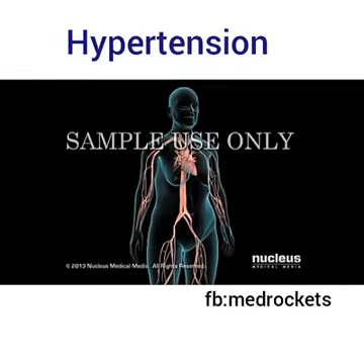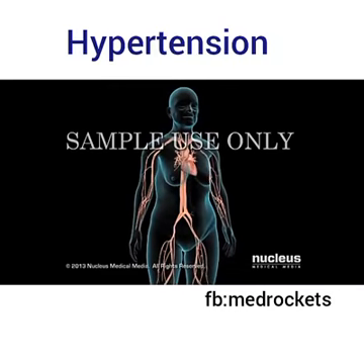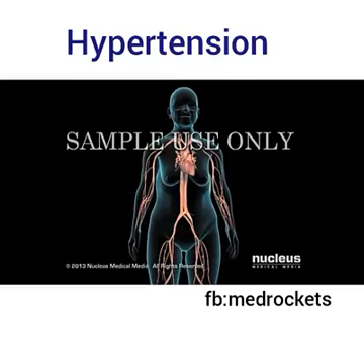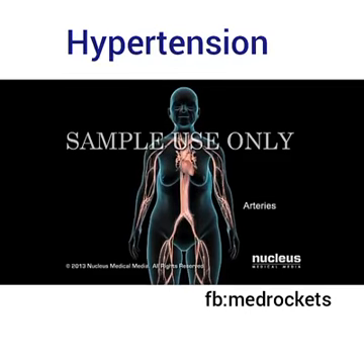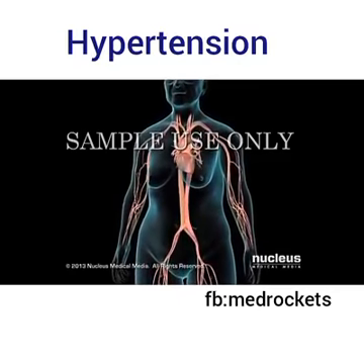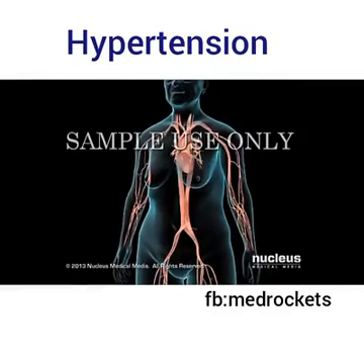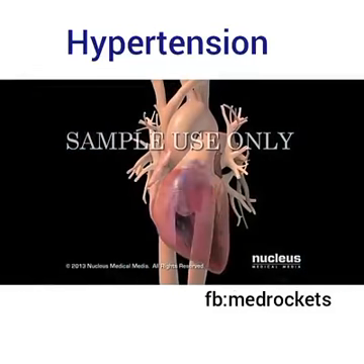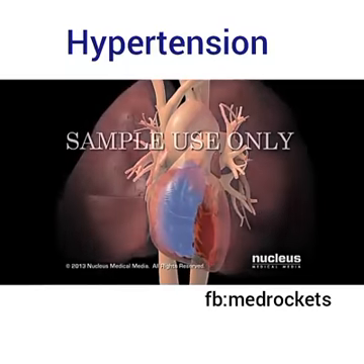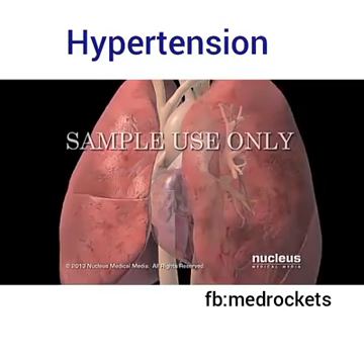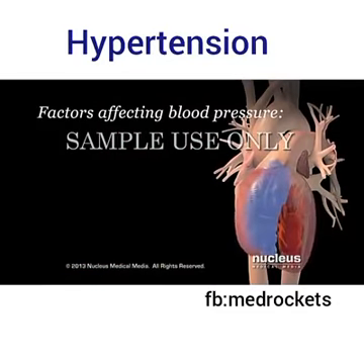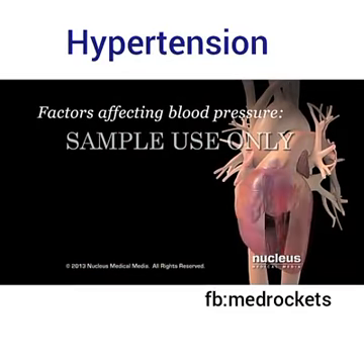High blood pressure, or hypertension, is a common condition in which the force of blood on the walls of your arteries is often too high. Arteries are the blood vessels that carry blood away from your heart to supply your tissues with oxygen and nutrients. In your heart, two chambers, called ventricles, contract with each heartbeat to push blood to your lungs and through your arteries to your body. As blood flows through them, three main factors affect the pressure on your artery walls.